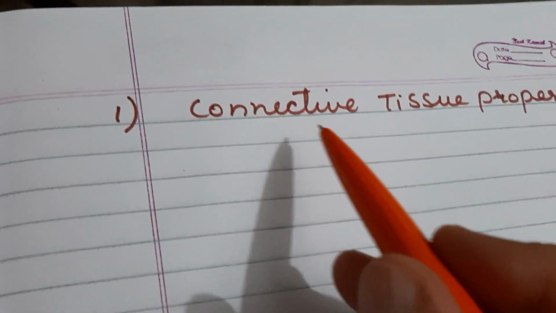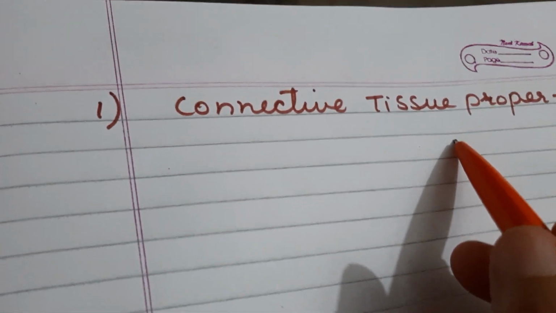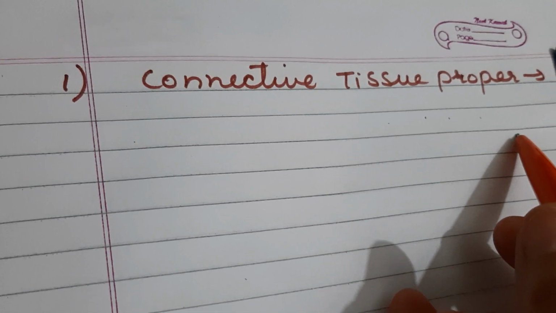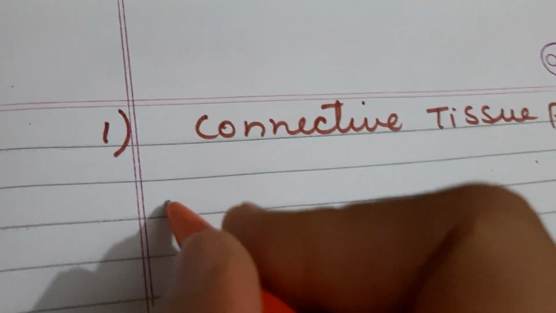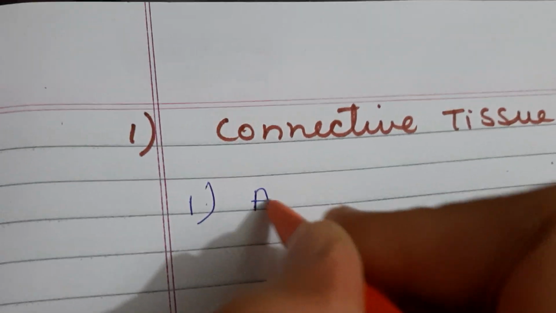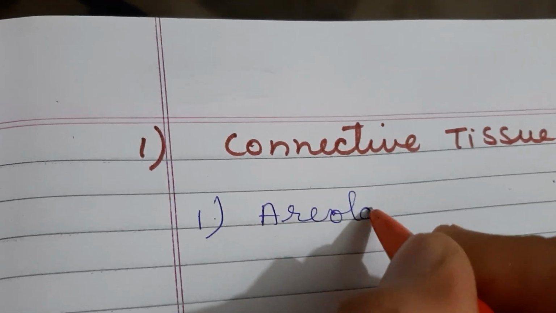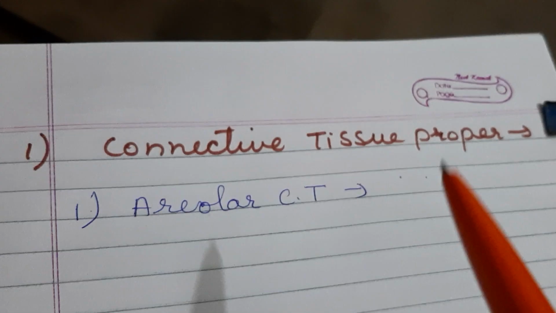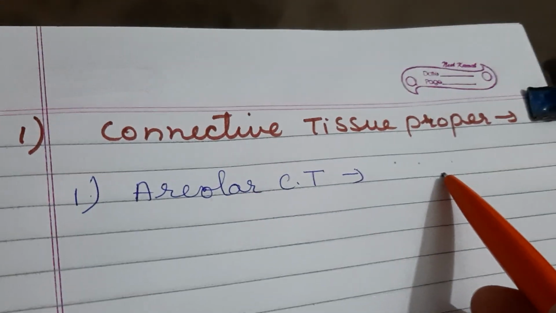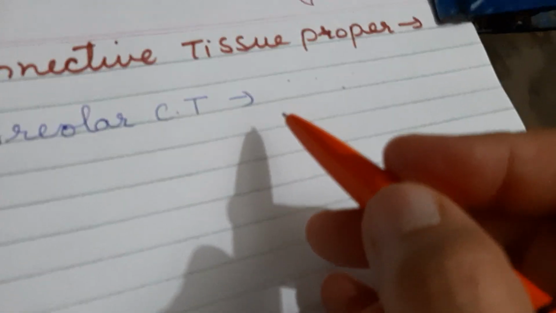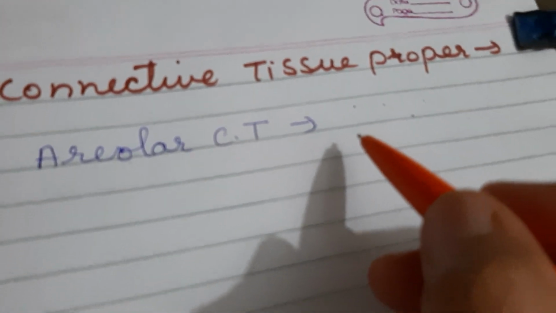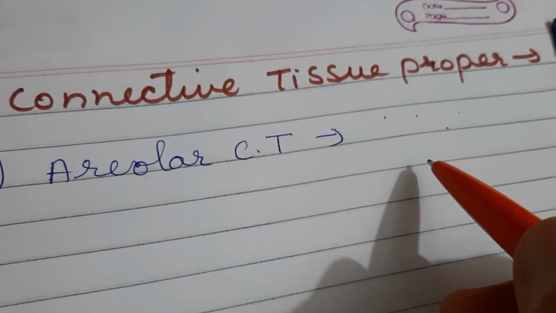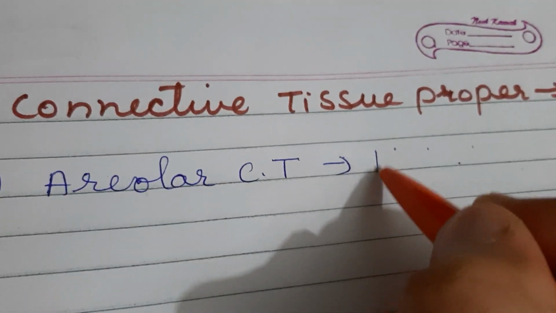So first I am coming to the connective tissue proper, in which we know that the matrix is less rigid. Now the first type of connective tissue proper is areolar connective tissue. This is the first type of the connective tissue proper. Now this tissue is the most widely distributed connective tissue in the body.